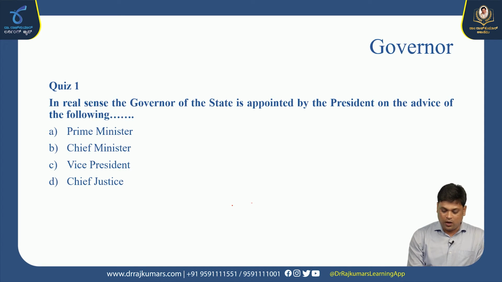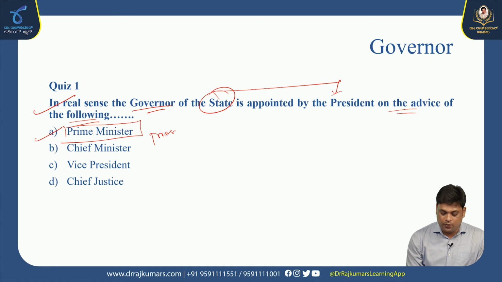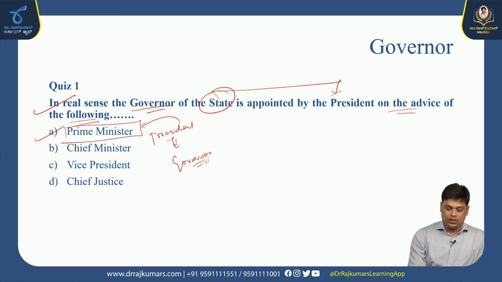In the real sense, the governor of the state is appointed by the president on the advice of the following. Who is giving advice to appoint the governor to the states? The president is the one who appoints, so in appointing a governor to the state, he needs to get advice from whom? Prime Minister, Chief Minister, Vice President, or Chief Justice? Your answer is Prime Minister. So the President of India is supposed to get advice from the Prime Minister in terms of appointing the governor of the state.